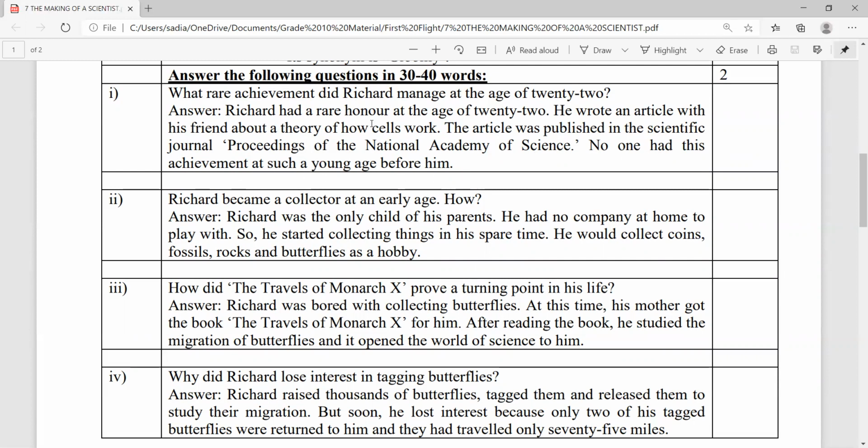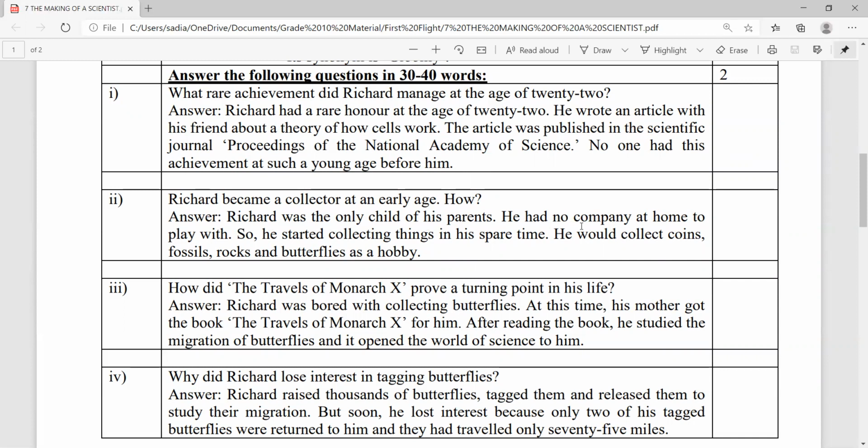You can pick citations from the text that is given over here. It is directly taken from the text. Richard became a collector at an early age. How? Robert W. Peterson, in the biography The Making of a Scientist, mentioned that Richard was the only child of his parents.